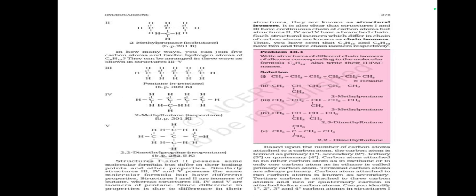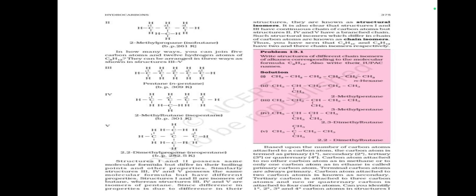Structures 1 and 2 possess the same molecular formula and differ in their boiling point and other properties. Similarly, structures 3, 4 and 5 possess the same molecular formula but have different properties. Structures 1 and 2 are isomers of butane, whereas structures 3, 4, 5 are isomers of pentane. Since the difference in properties is due to the difference in their structures, they are known as structural isomers.